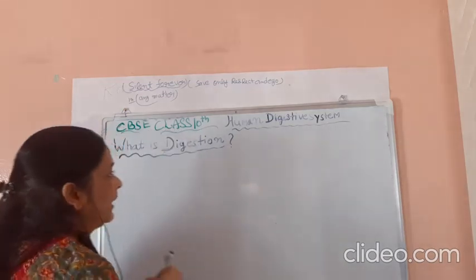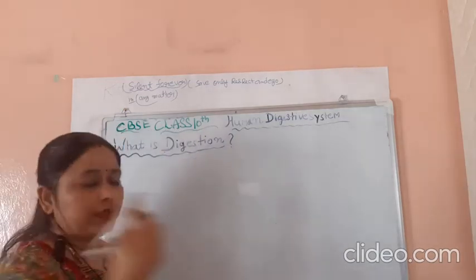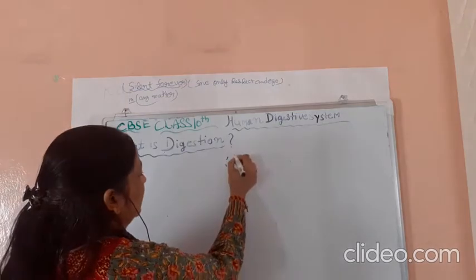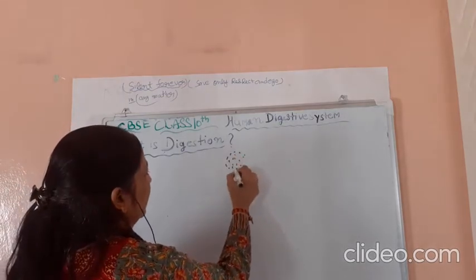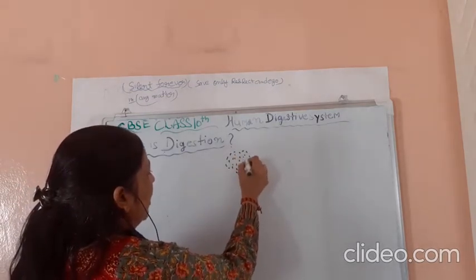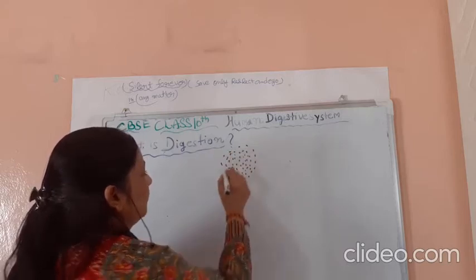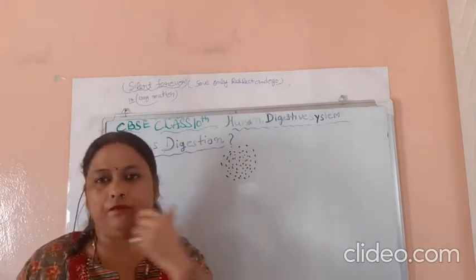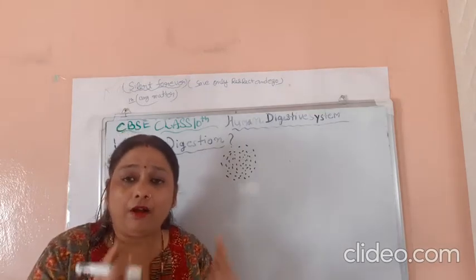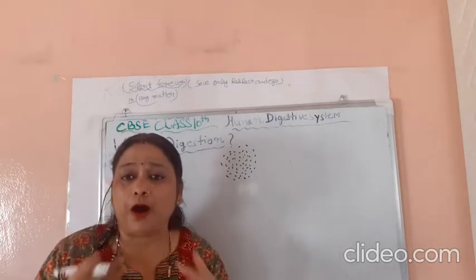Suppose this is a food particle. This is a large fragment of food particle, insoluble in water. We take it in our mouth.